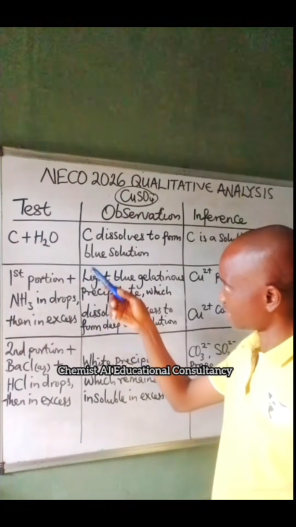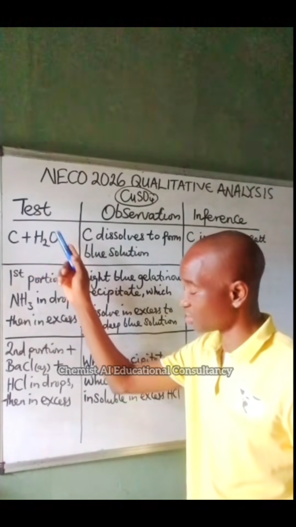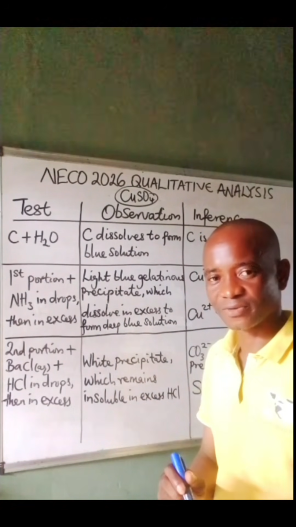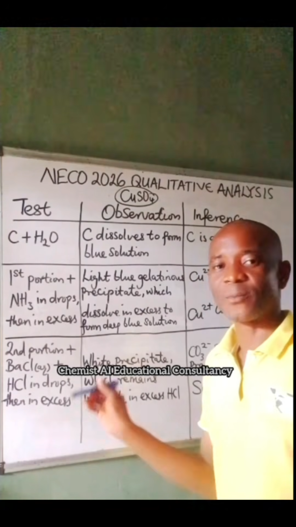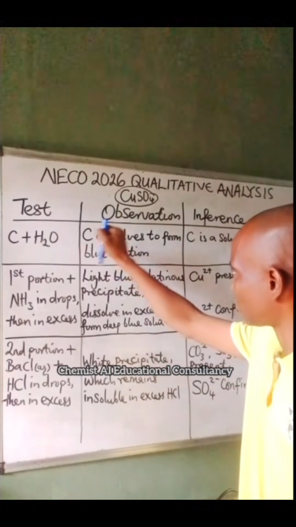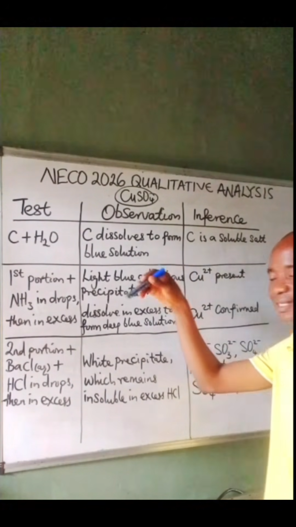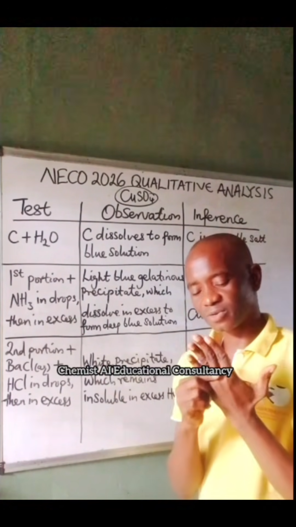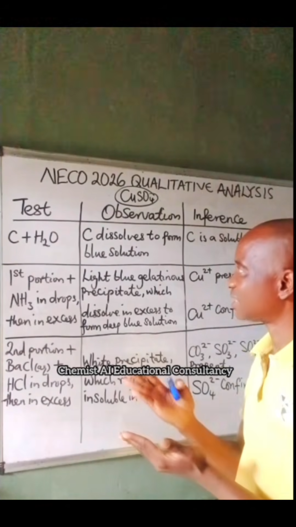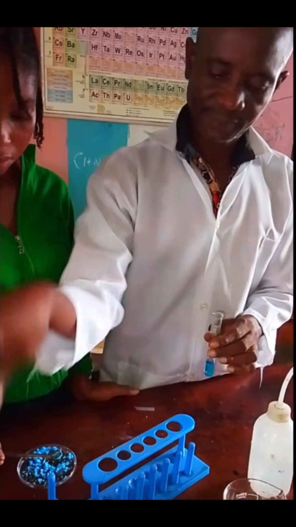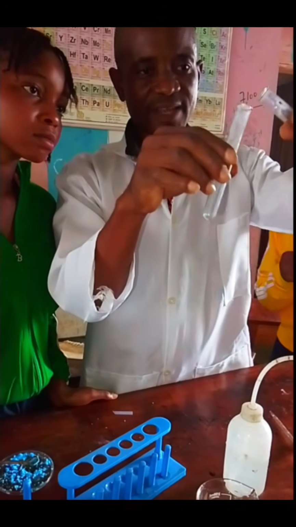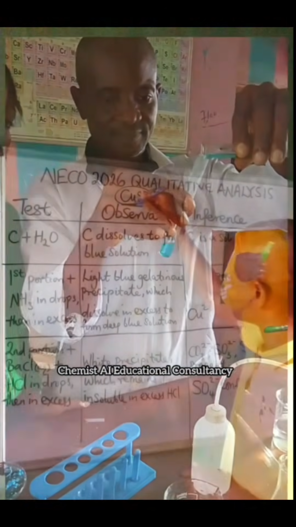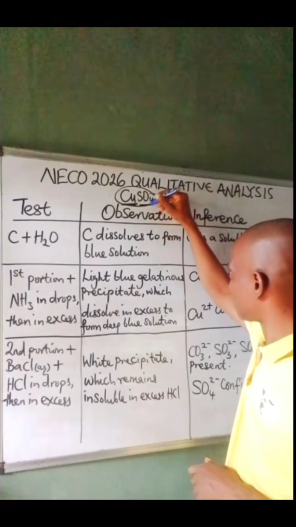And that is even the essence of this test. Once you dissolve something in water, you are expecting it to either dissolve or not dissolve or partly dissolve. Now that it dissolved to form a blue solution, it means C is a soluble salt. Now, after this, they could ask you to divide this solution into two. You divide into two because you are expected to test for presence of copper-2 ion and presence of tetraoxosulfate 6